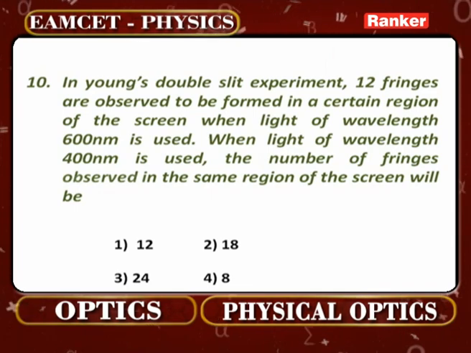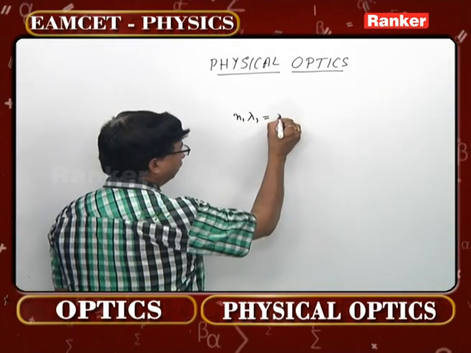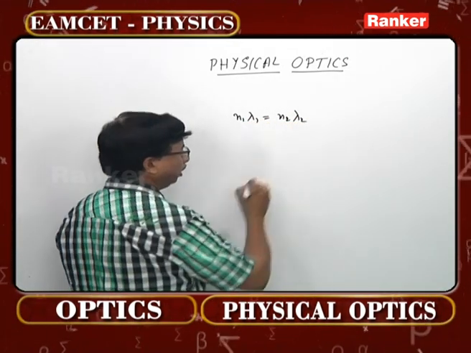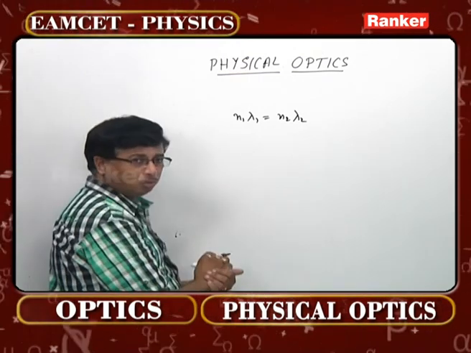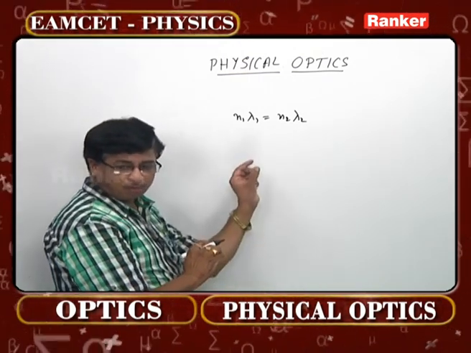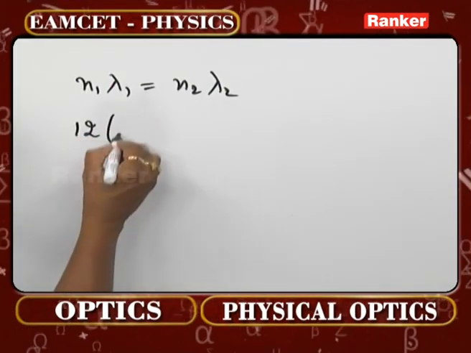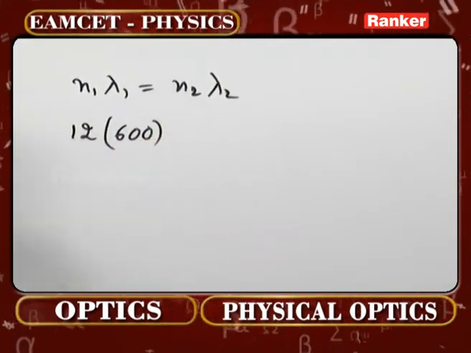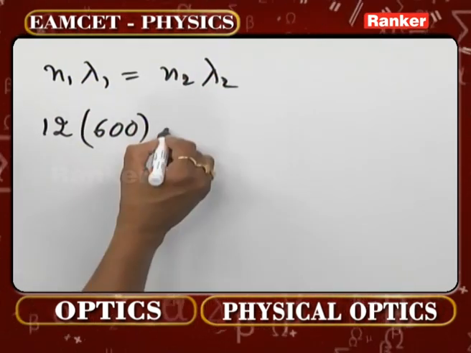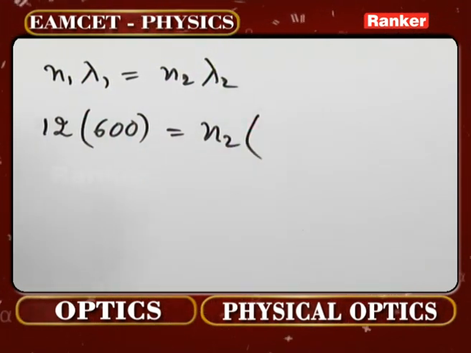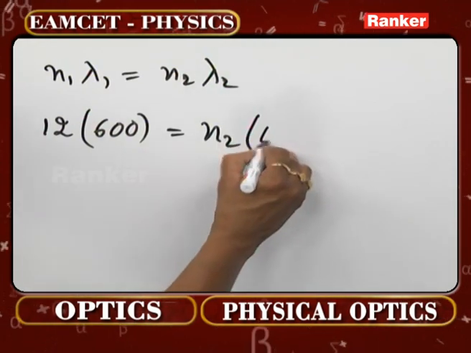What is the concept here? N1 lambda 1 must be equal to N2 lambda 2, where N1 and N2 refer to the number of fringes obtained. So initially 12 fringes, when this is 600 nanometer, that has been given. Now what is N2, the question? What is the corresponding wavelength given this time?